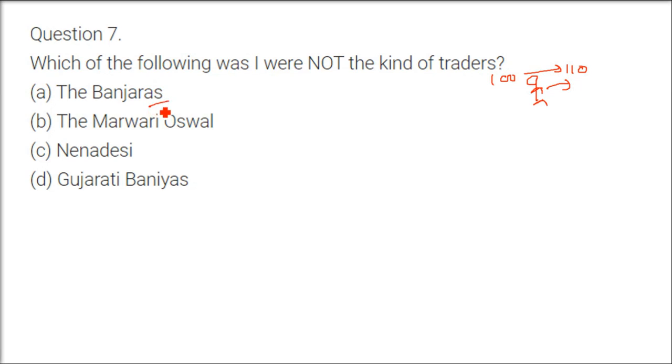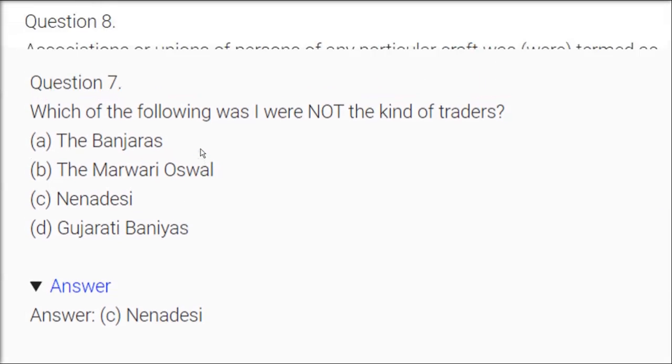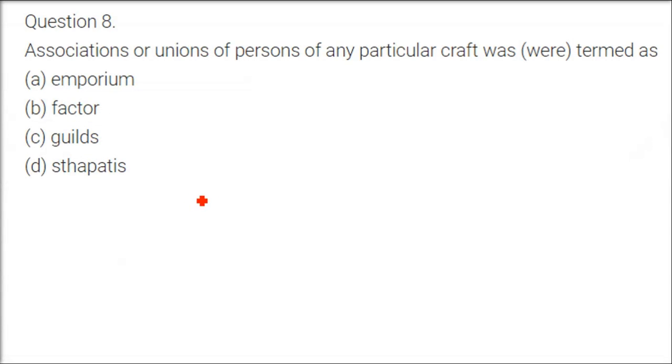Marwari Oswal, they have cloth, etc. They are famous. Gujarati Banyas, Banya means trader, and Gujaratis are almost all traders. So this Nana Deshi, it's not N-E, it's N-A. Nana Deshi, and one more, Manigramam, I guess. These two were not of this merchant family.